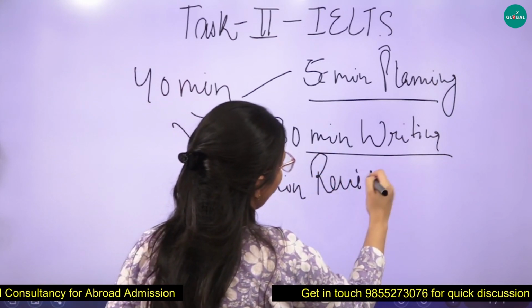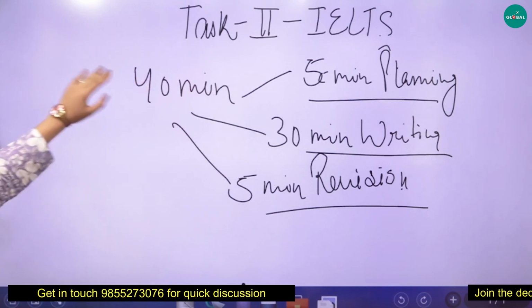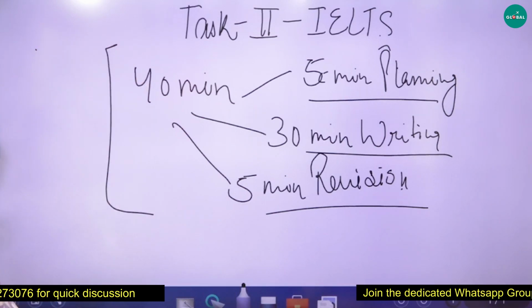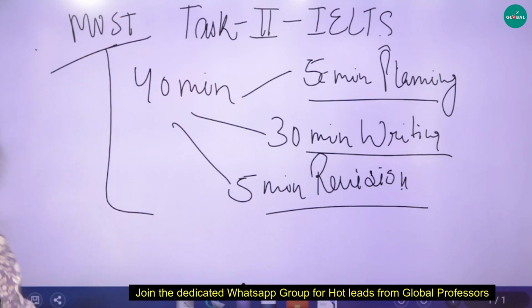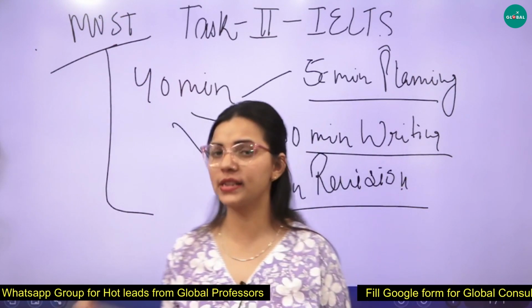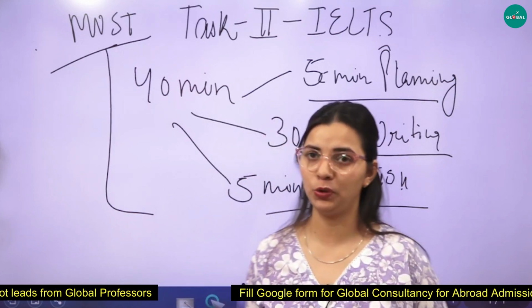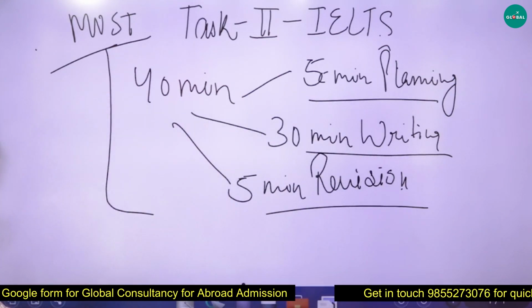This must be there to score best in your essay. This planning must be there. If you plan your essay in such a way, that is going to help you out, okay? This is the second last and very important part I would like you to know.